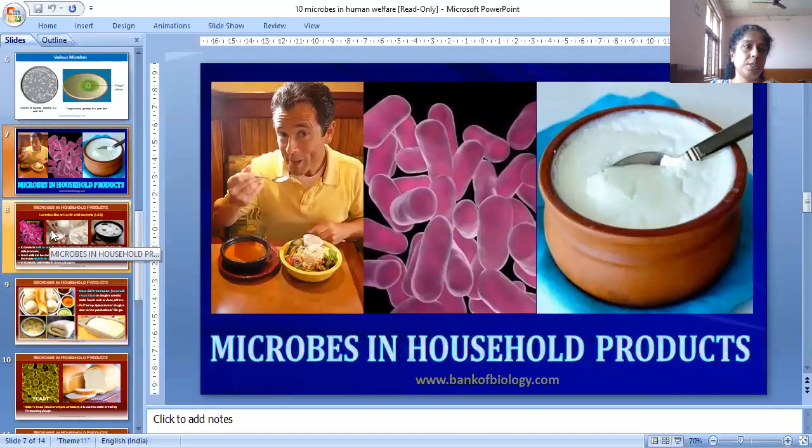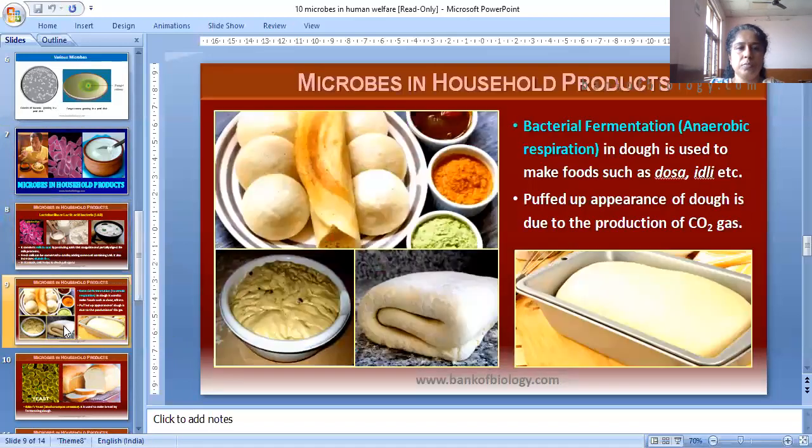Microbes in household products. Bacterial fermentation comes under anaerobic respiration. Dosa and idli are something we eat. Bacterial fermentation makes food such as dough rise. The puffed up appearance of dough is due to the production of carbon dioxide gas.